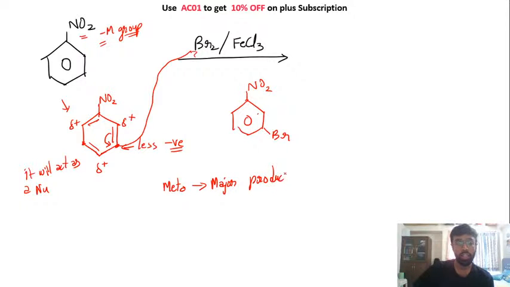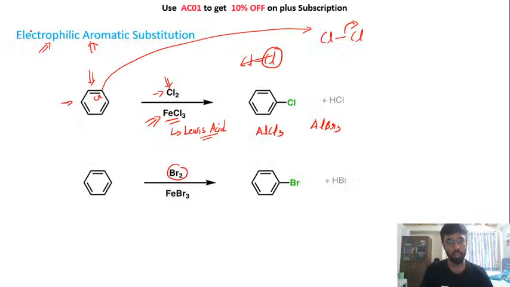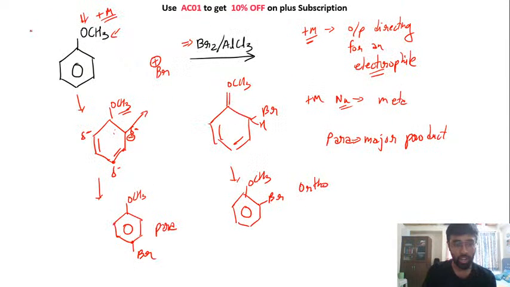So what we understood from this is that minus M groups are meta directing for electrophile. Okay, so if you have a positive charge, it will attack on meta position if you have a minus M group attached to the benzene ring. I guess all of these things are understood by everyone. So these things were very important. अपन ने पहले we have seen the general mechanism of electrophilic aromatic substitution. We have seen the effect of different groups present on this ring.